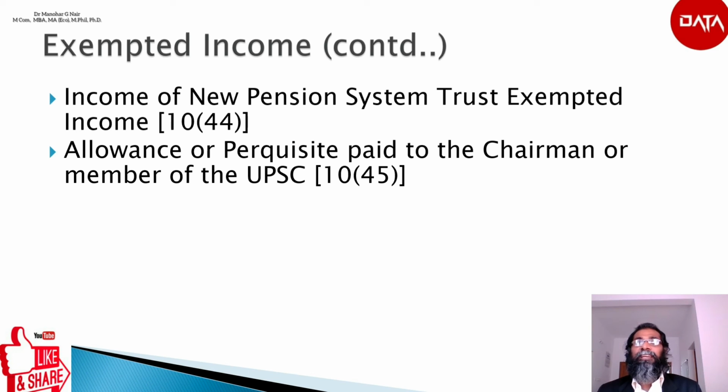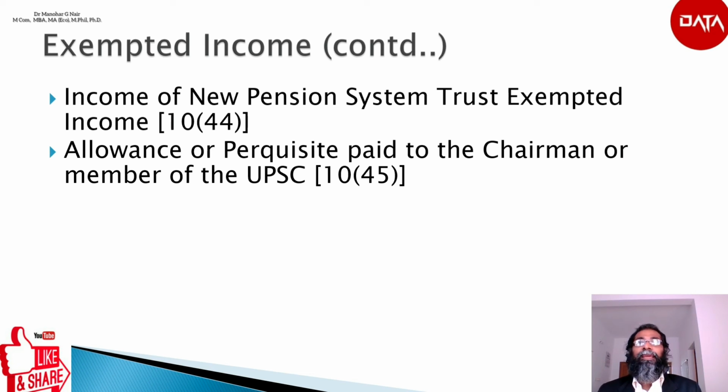as per section 10(45). Any allowance or perquisite paid to the chairman or a retired chairman or any other member or retired member of the Union Public Service Commission shall be exempted, provided it is so notified by the central government. The government has notified the following allowances and perquisites exempt under section 10(45).